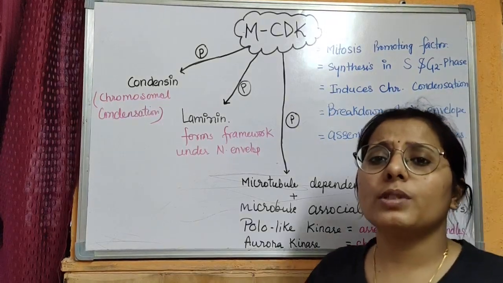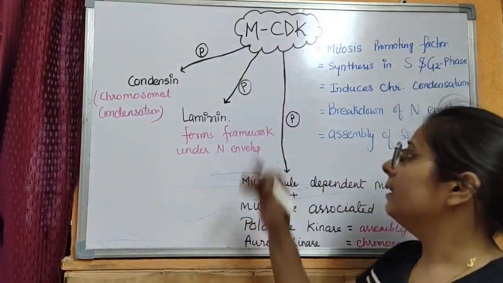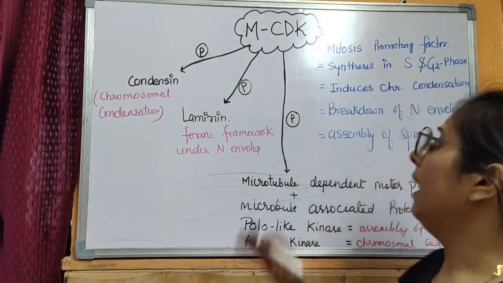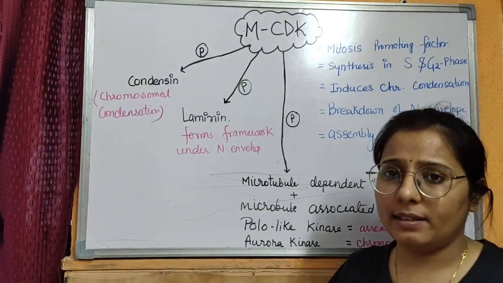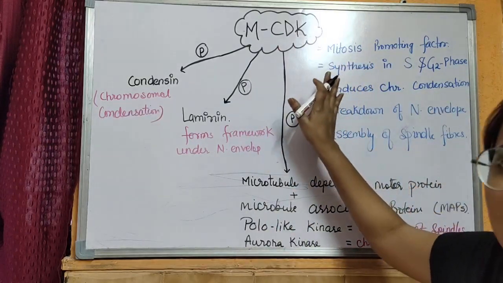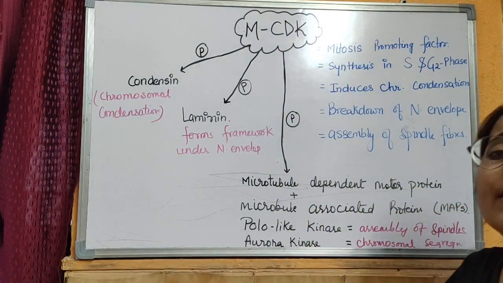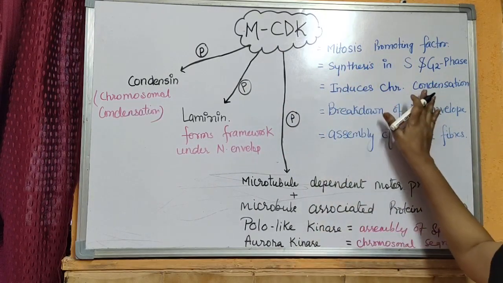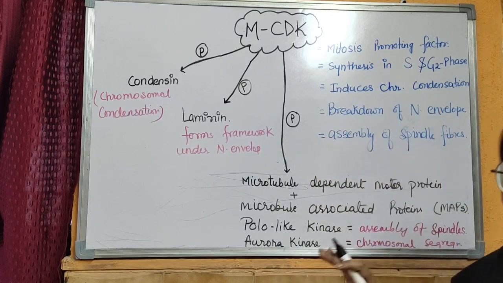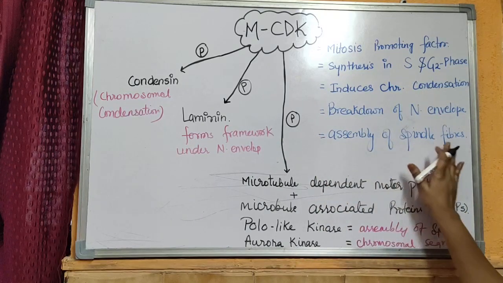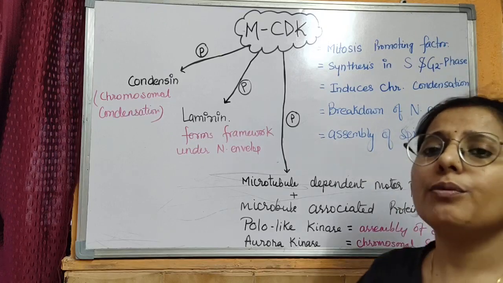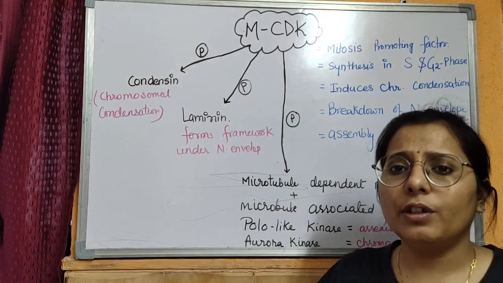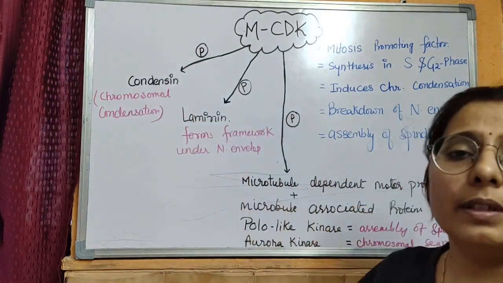Now coming to the most important CDK, that is mCDK. It is also called the mitosis CDK and it is a mitosis promoting factor. This mCDK is synthesized in S and G2 phase and it regulates or induces chromosomal condensation, breakdown of nuclear envelope, and then assembly of spindle fiber for the segregation of chromosome. All these 5 functions by mCDK are governed by the phosphorylation of different proteins.